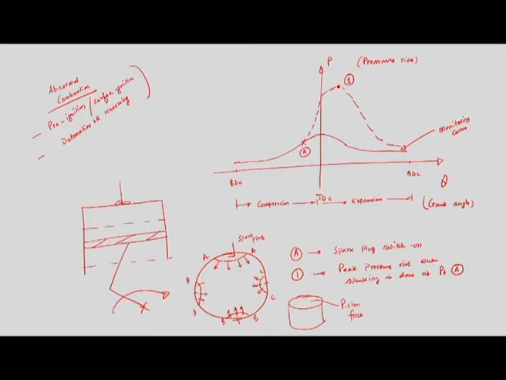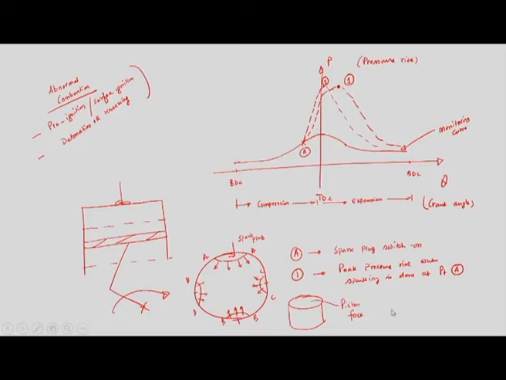So the cumulative effect will not only tend to raise the pressure and encourage detonation to occur, but also allow the peak pressure, that is point 1, to move closer to TDC. That means this peak pressure might go even closer to TDC, maybe at point 2.